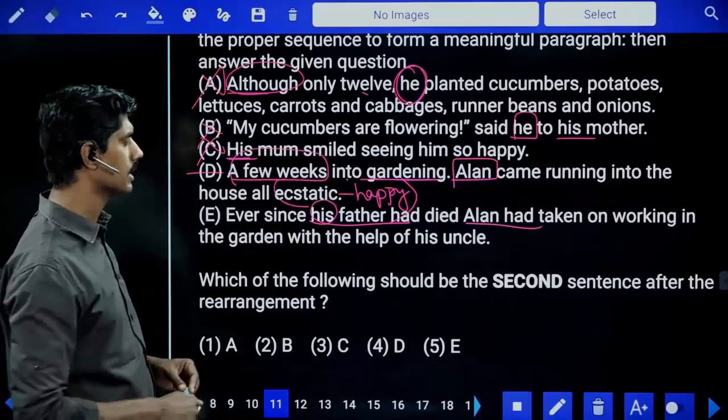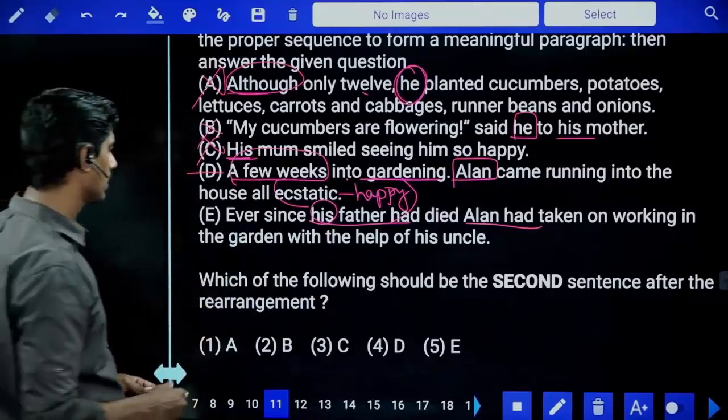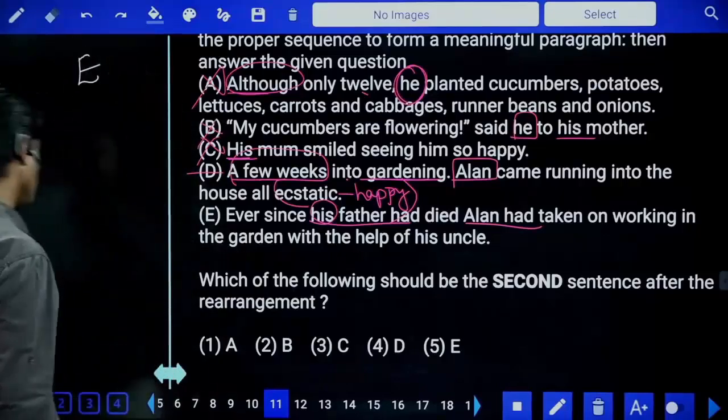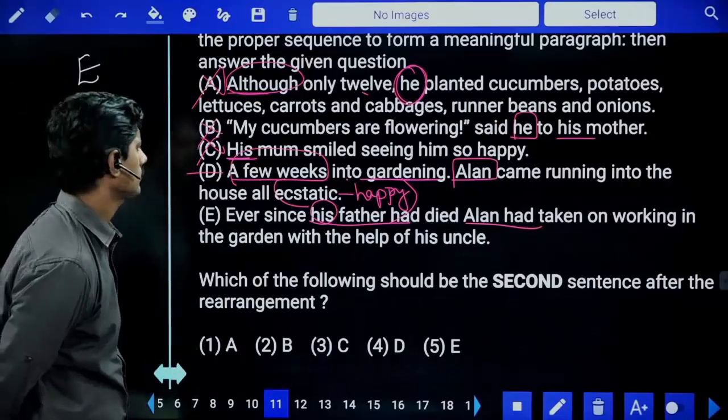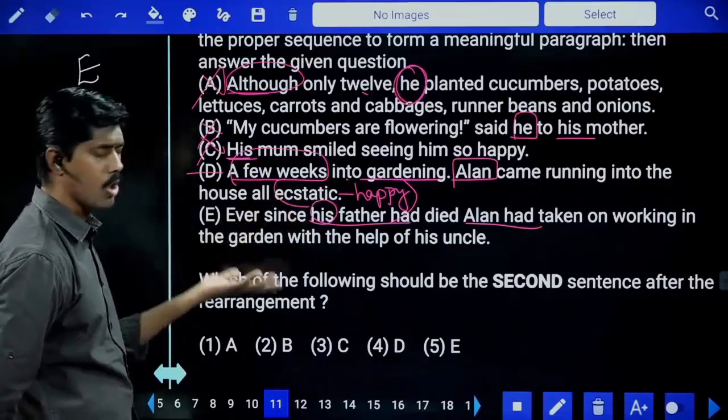This can be the starting statement. Ever since his father had died, Alan had taken on working in the garden with the help of his uncle. E is the first sentence. What can be the next? A few weeks into gardening, he came running into the house all happy.